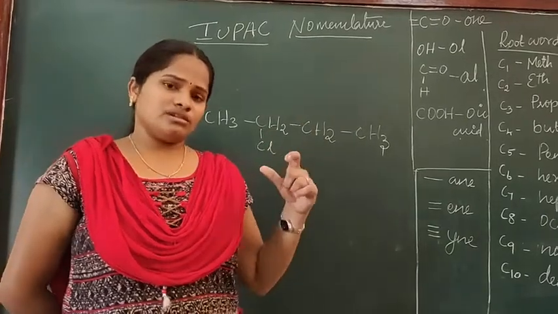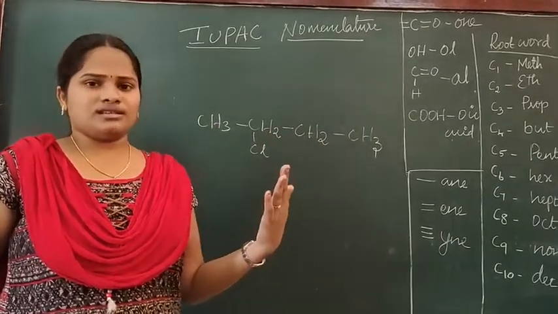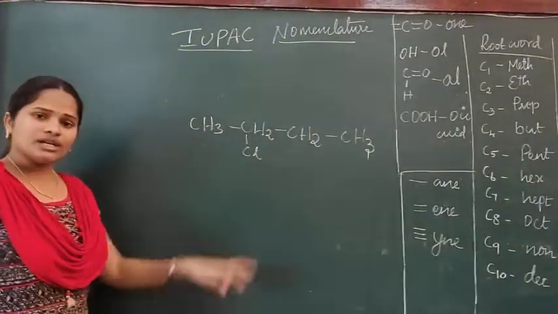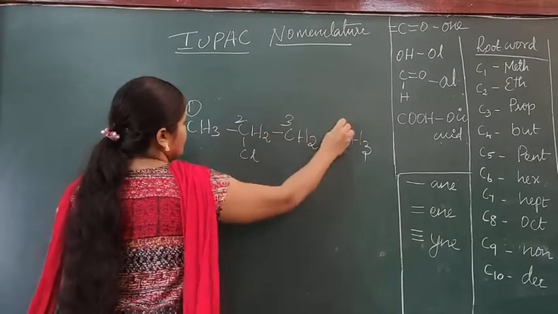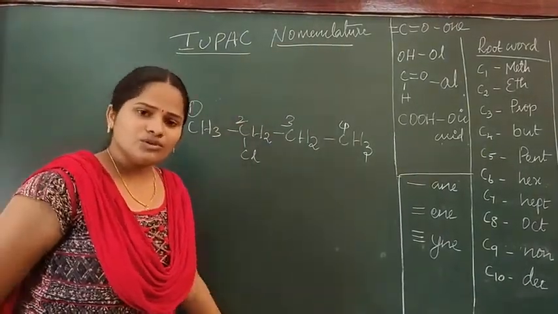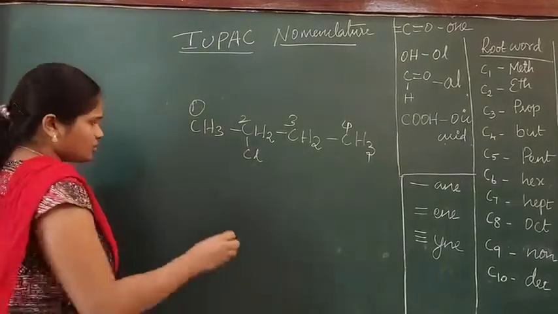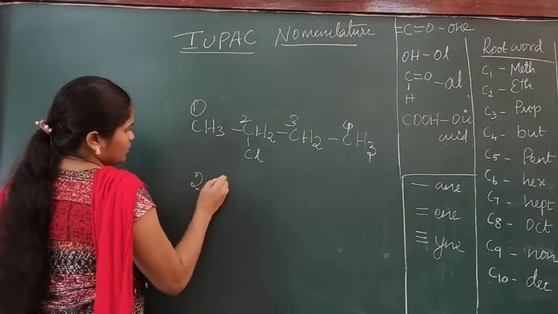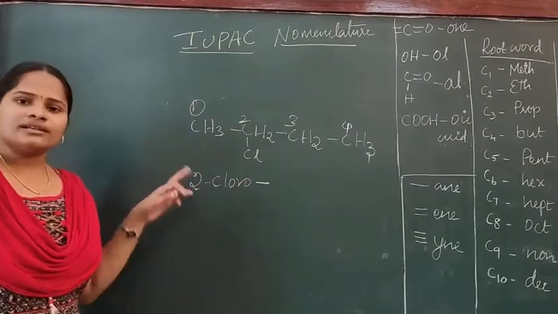If there is a double bond or triple bond also, we should give the lower number to that particular carbon. Okay, now I will start numbering from here: 1, 2, 3, 4. In the second carbon we have chlorine, right? We start the name with "chloro". So we write the name of this compound as 2-chloro.